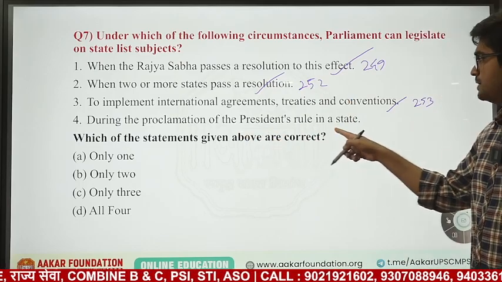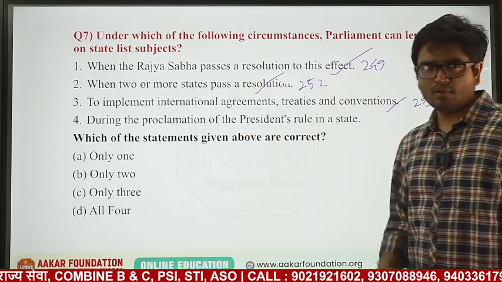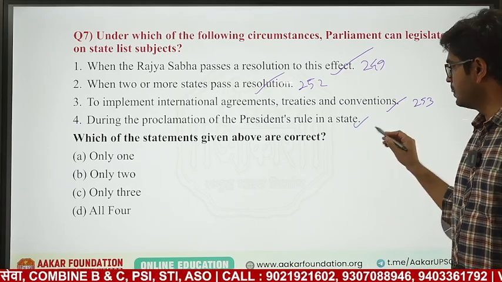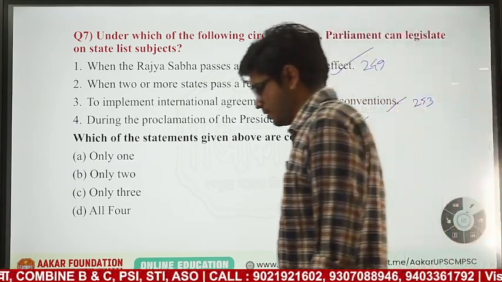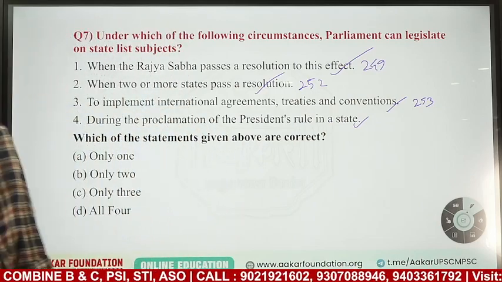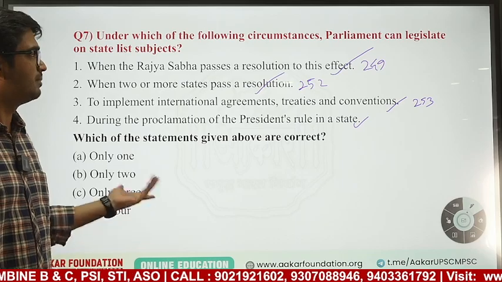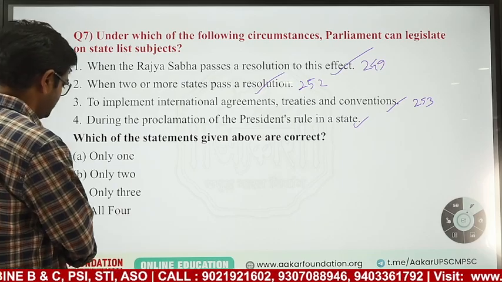During proclamation of the president's rule in a state, this is also a condition. Okay. So all these are conditions where Parliament can pass. State emergency means what? There is no state government. Parliament has to do. So answer is all four.